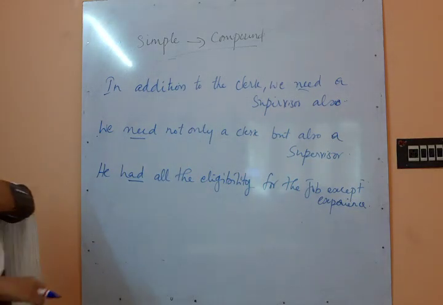So this is a simple sentence. How will you convert this to a compound sentence?